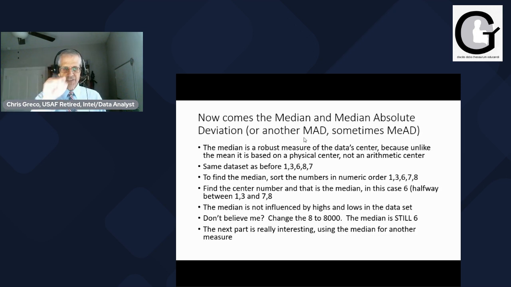It's basically the physical center. Now, you don't believe me, right? Oh, Chris, that's hard for me to believe. Well, change the 8 to 8,000. If you change the 8 to 8,000, the median is still 6.